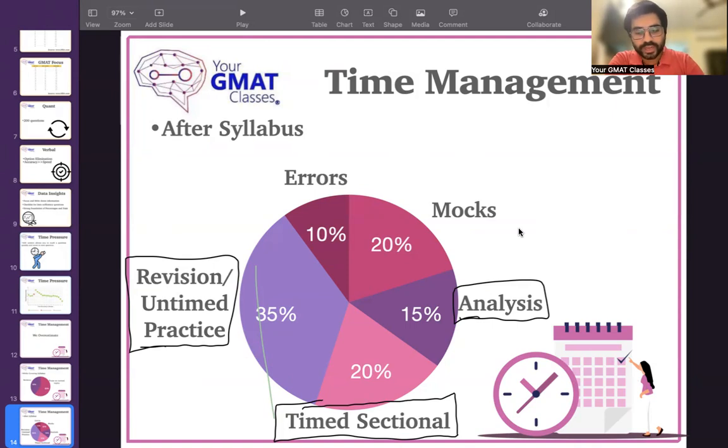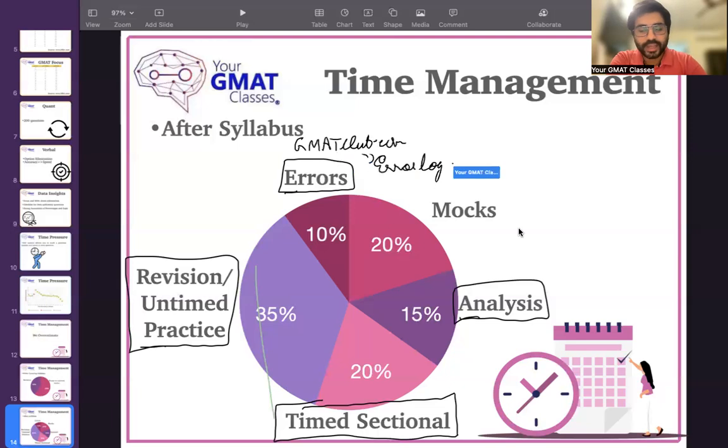And finally, it's very important to spend 10% of your time on the errors you've been consistently making. That is why, even if you make an account on gmatclub.com, you have a separate error log. And I highly recommend everyone to maintain a log of the errors that you keep making. Write in it once every 2 days, once every 3 days. Just keep writing down the kind of errors you make and be very mindful about that. Because like I said, there is no room for error.